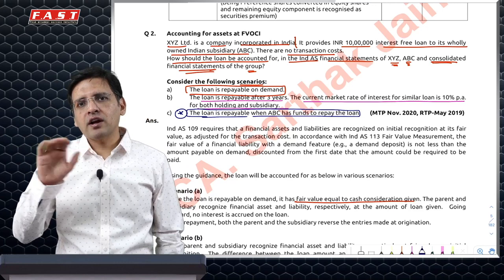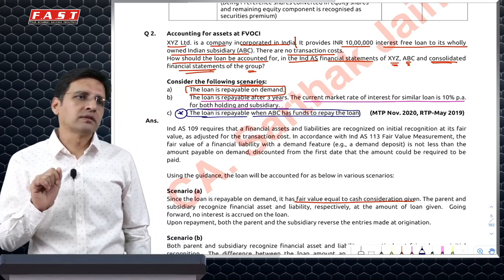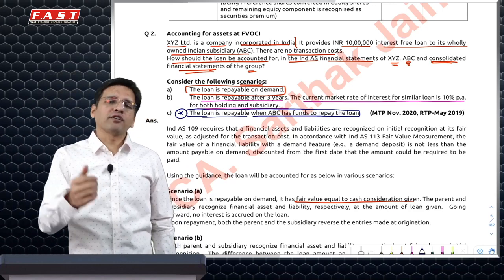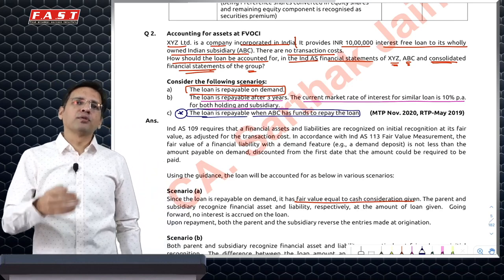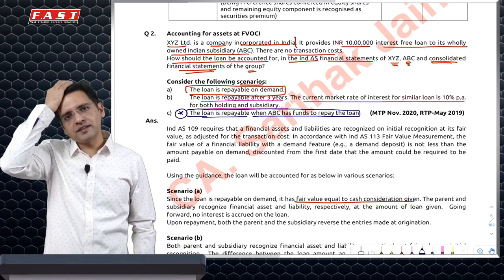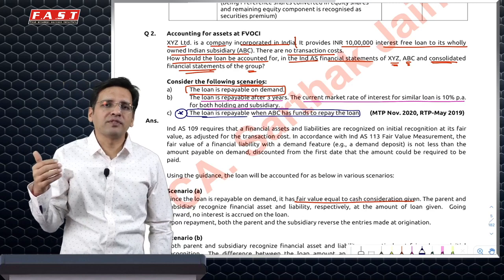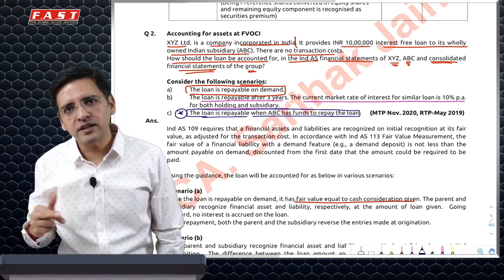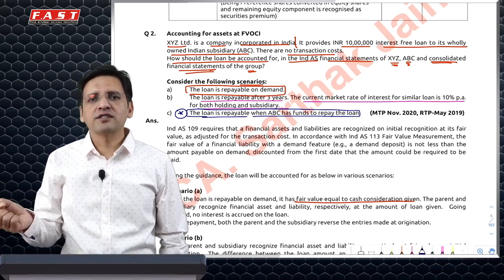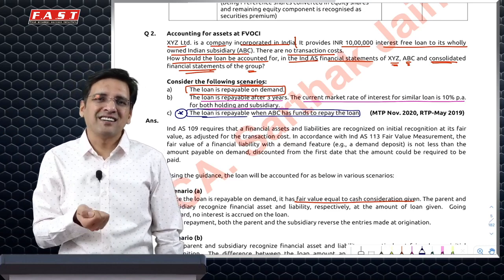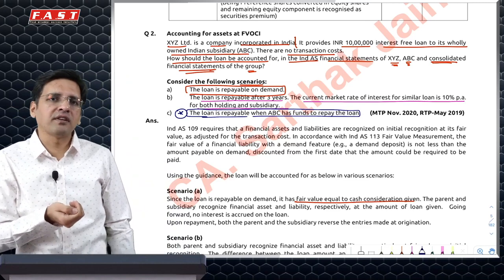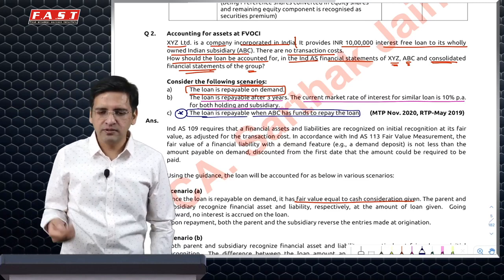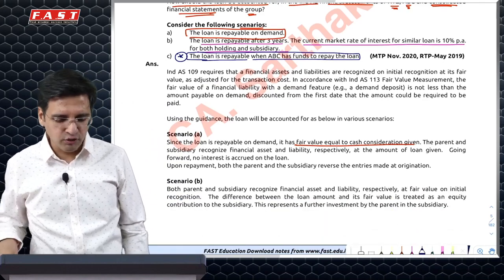In that case, we will not recognize it below face value. But if I say you pay me whenever you have funds to repay, it means that you have the choice to decide when you pay. In this case, I'll have to create an estimate as to when I expect to receive this money. Based on that estimation of my cash flows, I'll then have to discount it at the market rate of 10% and calculate the present value. The difference will be treated as investment and equity in the books of parent and subsidiary. In consolidated, it will get knocked off.